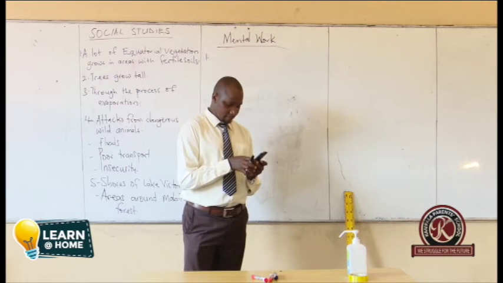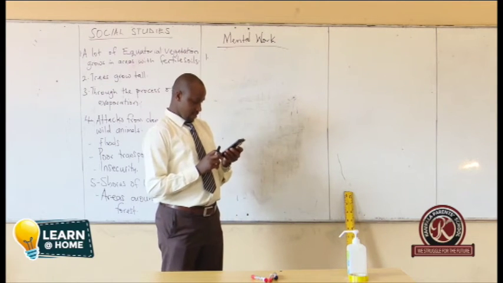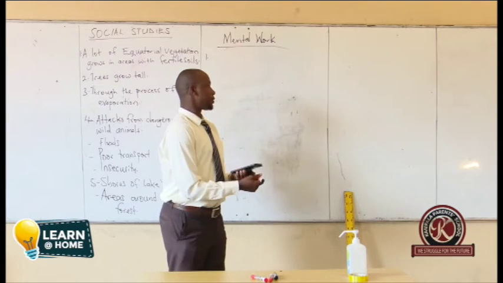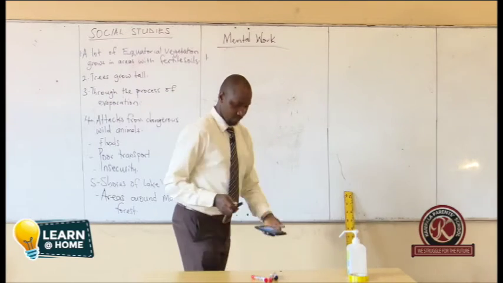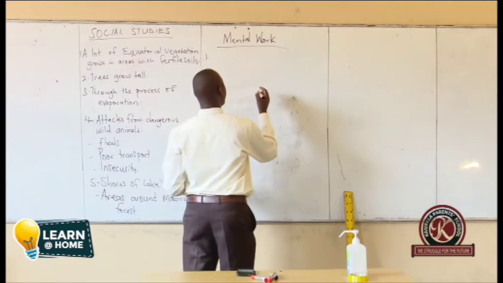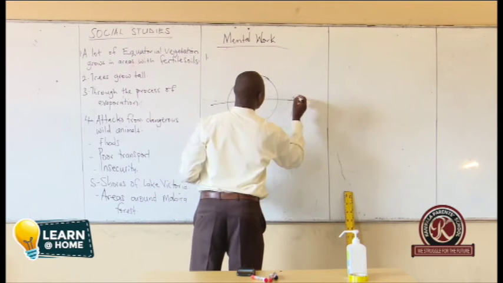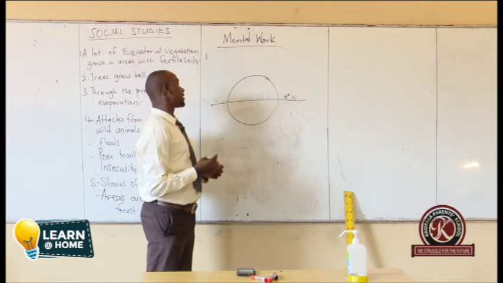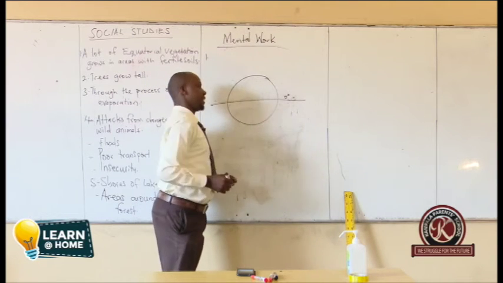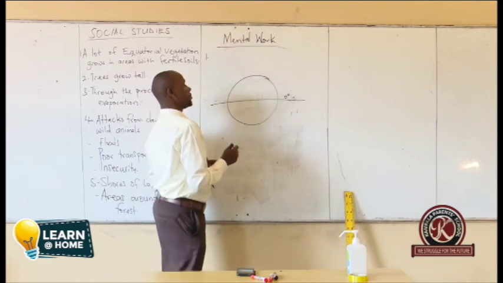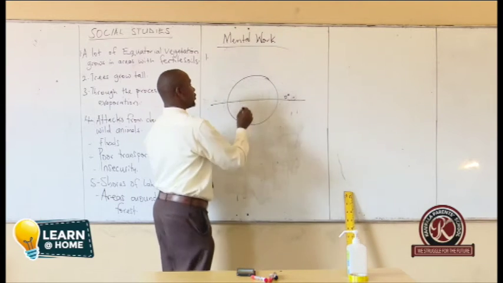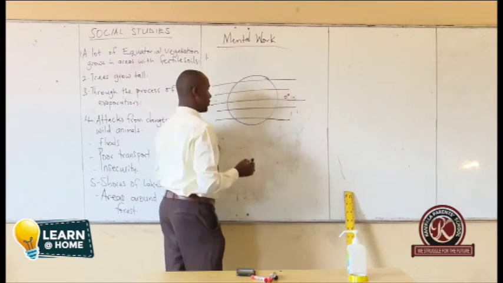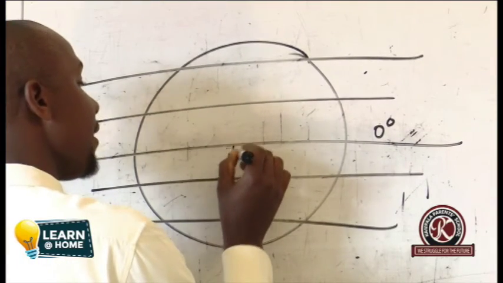Number three, why is the equator marked 0 degrees? When we talk about the equator, we can have a globe, and that's the equator, which is marked 0 degrees. Why is the equator marked 0 degrees? We are going to say it is the starting point when measuring lines of latitude. When you're measuring these other lines of latitude that cross the globe, they measure them right from the equator.